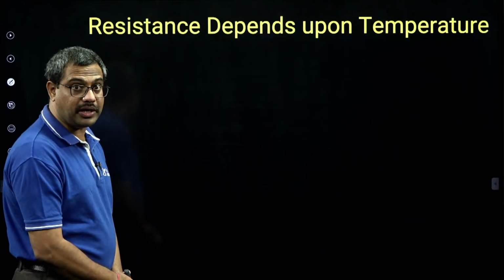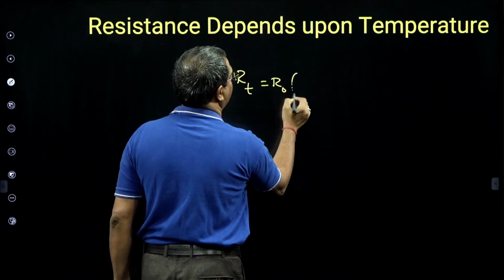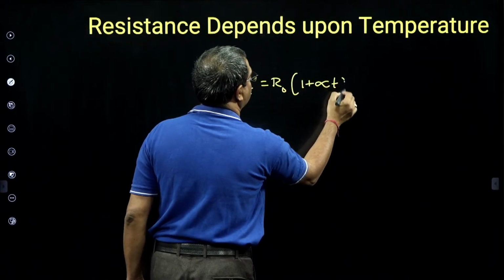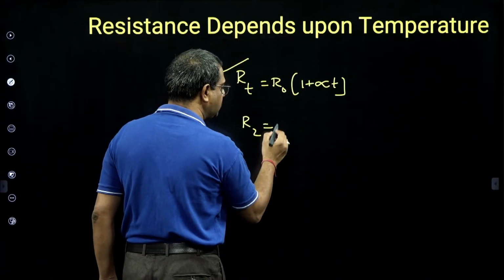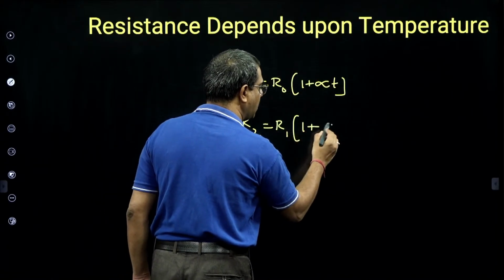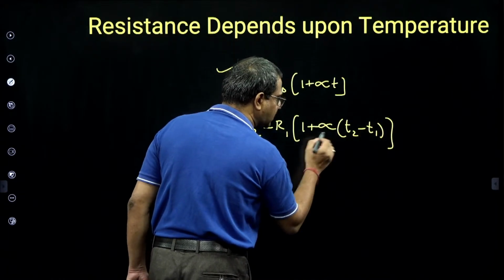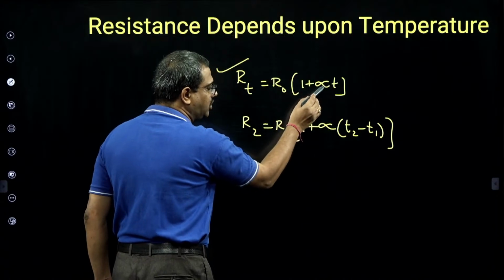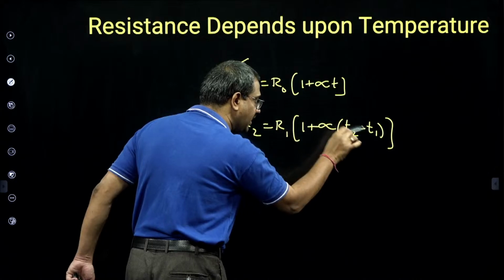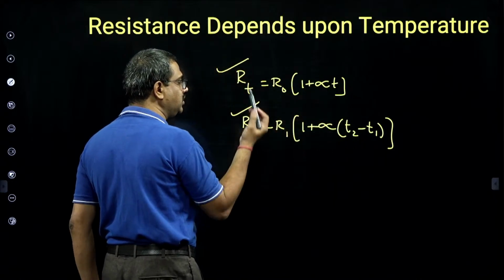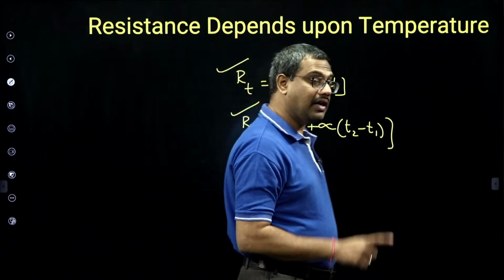Then resistance depends upon temperature. This is very important. R_T is R0 into (1 plus alpha T), if alpha is given at 0. Or I can write R2 is R1 into (1 plus alpha (T2 minus T1)). This is also correct if alpha is given at T1. If alpha is given at 0 degrees and the resistance is asked at temperature T, then use the first formula. But if alpha is given at T1 and the resistance is asked at temperature T2, use the second formula. Both mean the same, but resistance depends upon temperature.